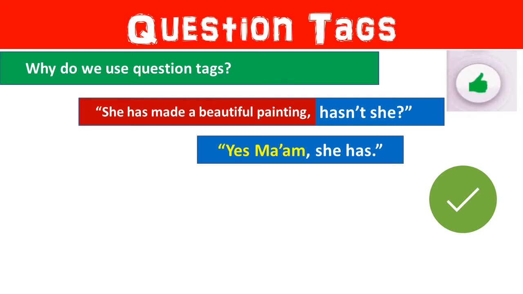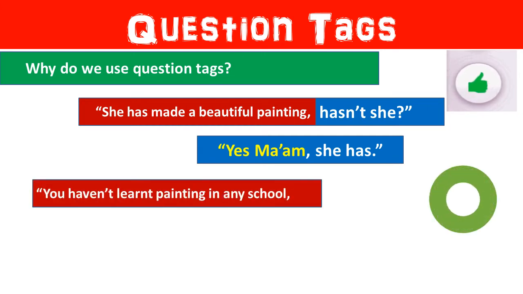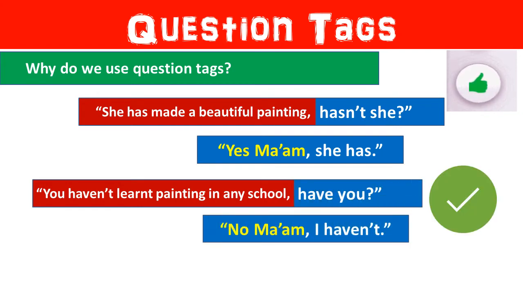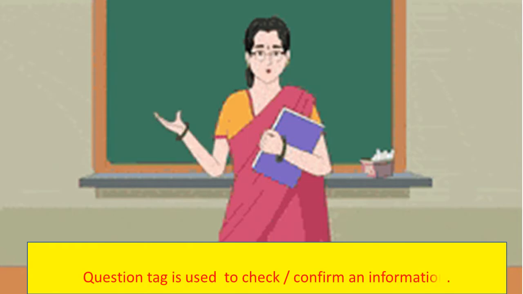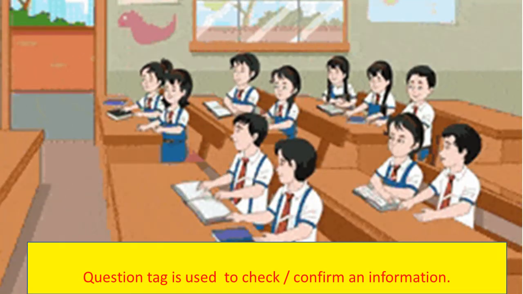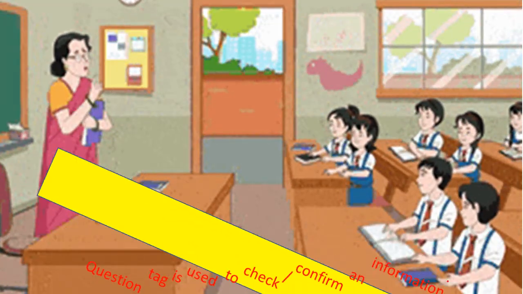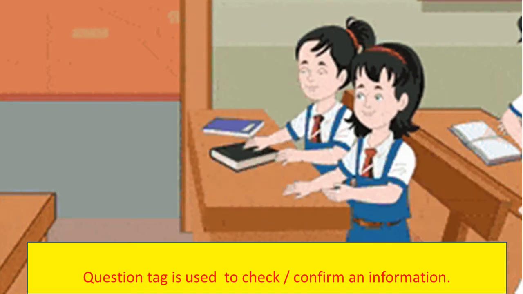Similarly, when the teacher says, "You haven't learnt painting in any school, have you?" then Tanishka confirms that she hasn't. In informal English, a short question is placed at the end of a statement. In short, a question tag is used for confirmation, certainty, or surety.